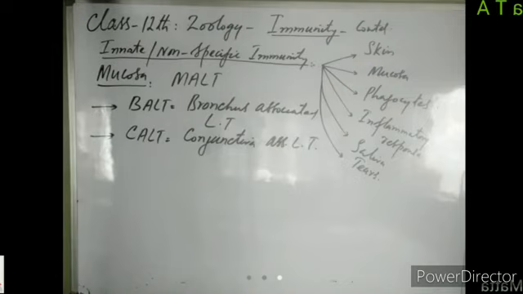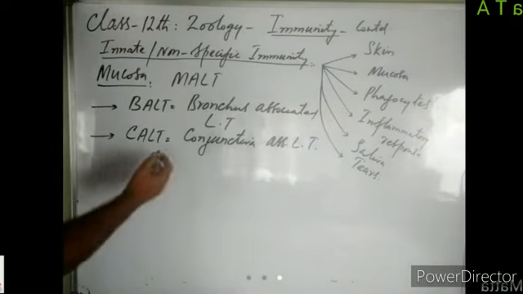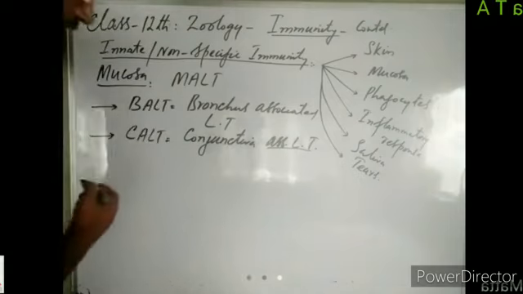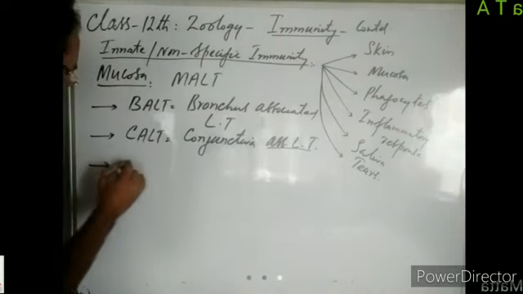So any pathogen which may try to enter into the eyeball through the exposed part of the eyeball will be dealt with by this lymphoid tissue which is present in the conjunctiva. Then we have GALT.